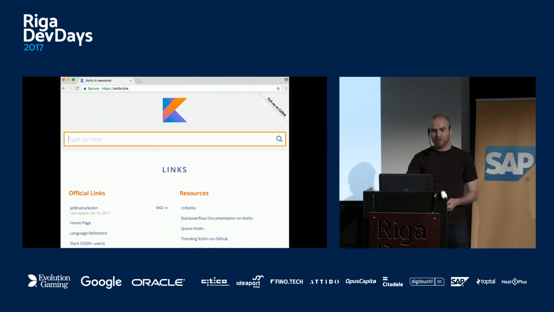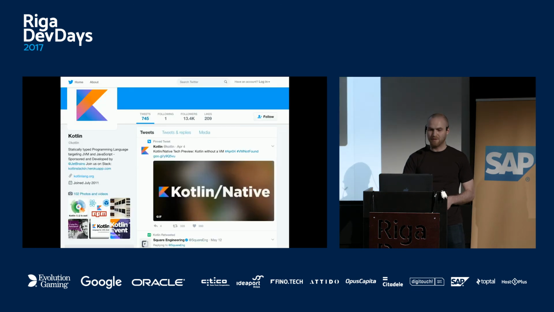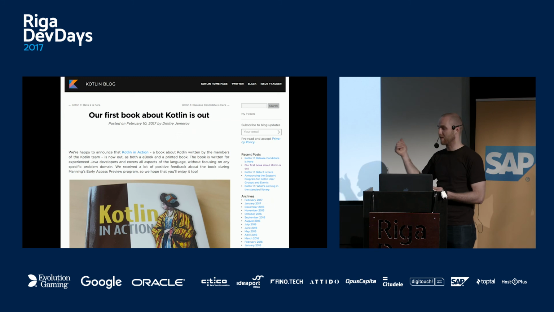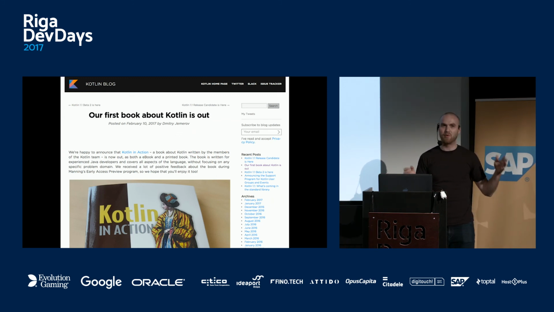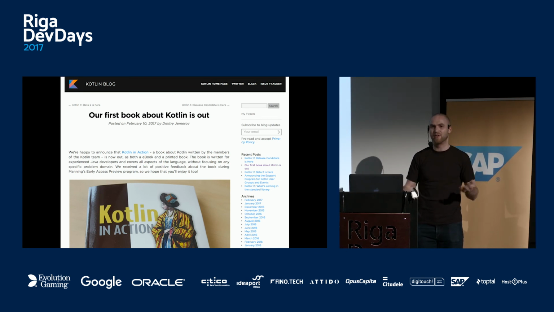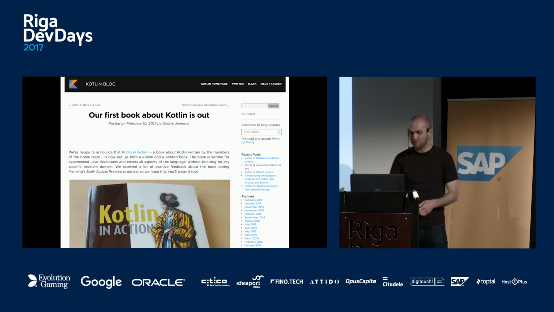There is a good site, kotlin.link. Once you get experience, you can find libraries and so on for Kotlin. Obviously, there is a Twitter account for Kotlin, and there is Kotlin Native. There is also the Kotlin blog. The good thing about the blog is they have been maintaining it for all these years before the first release. So if you read the whole blog, you can see the evolution of the ideas and how they removed features from the language. It's quite interesting.